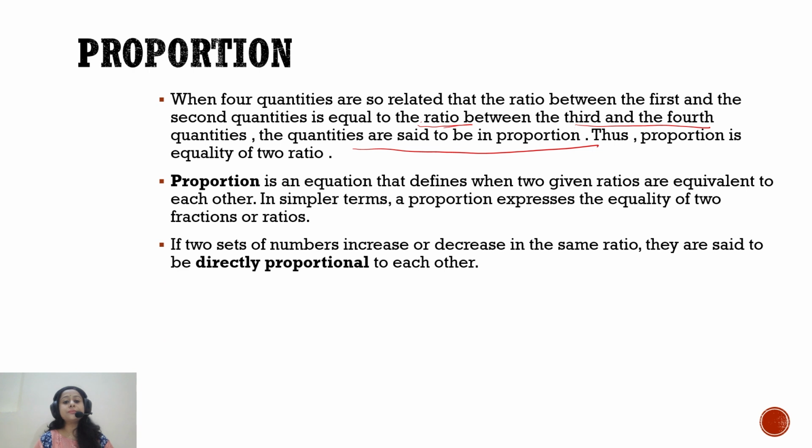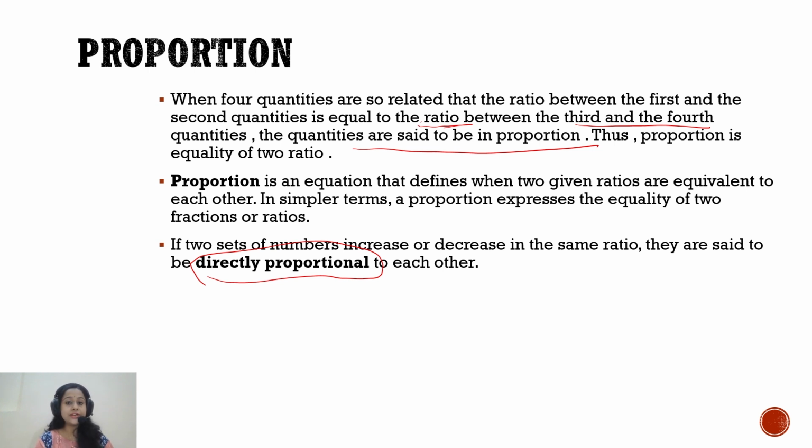Right? So suppose there are 2 sets of numbers and they increase or decrease maybe in the same ratio. Then we will say that these numbers are directly proportional to each other. Since they are increasing at the same rate, or maybe they are decreasing at the same rate, we will call them directly proportional to each other.